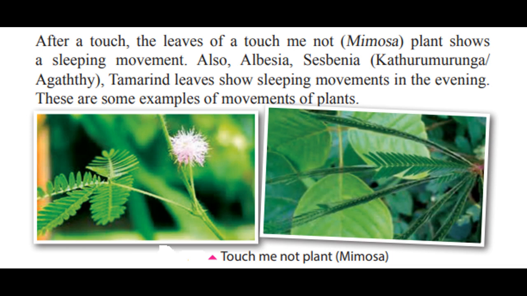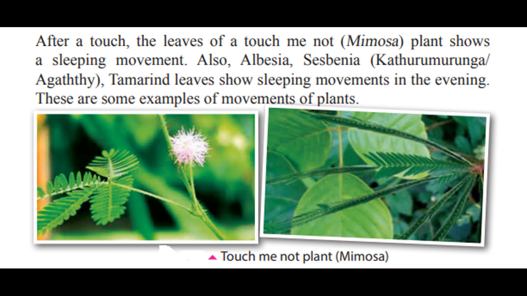Here, when it's not touched, the leaves are spread out like this. If you touch it, what will happen? They fold inwards. This is known as a sleeping movement, children. That is because this is a type of movement present in plants. Understand? So when a mimosa plant is touched, the leaves of the mimosa plant show a sleeping movement. Now, sleeping movement is a type of movement shown by plants.